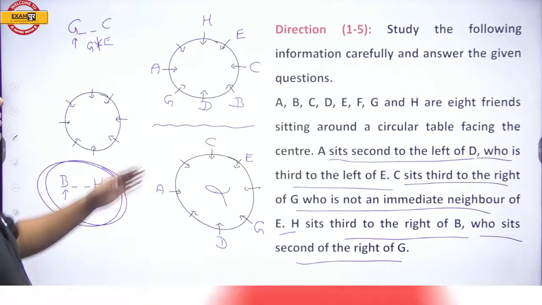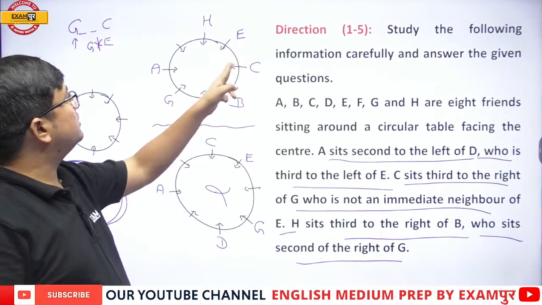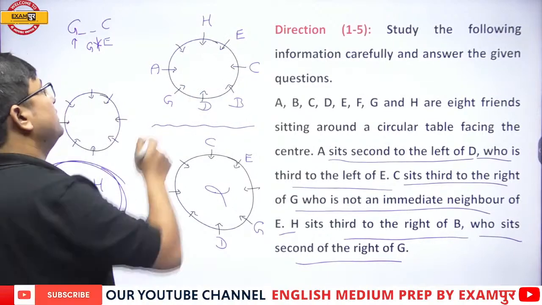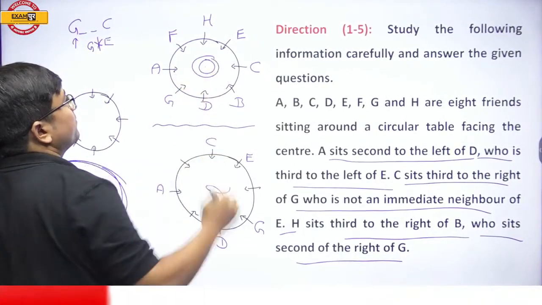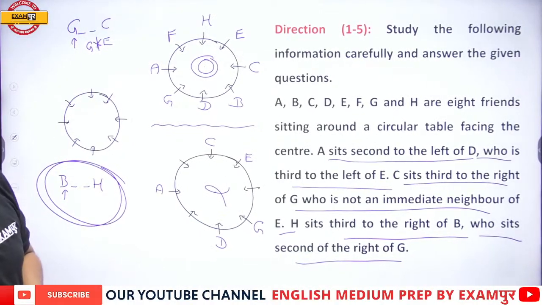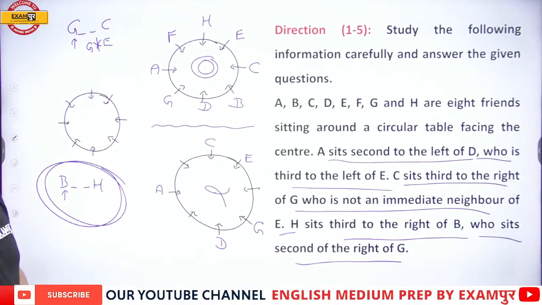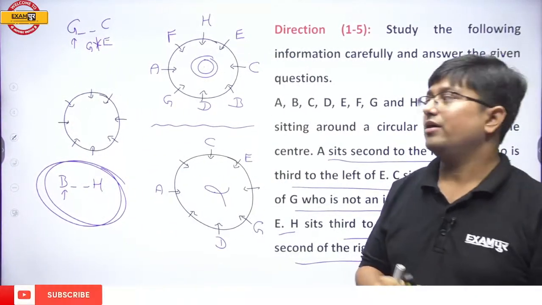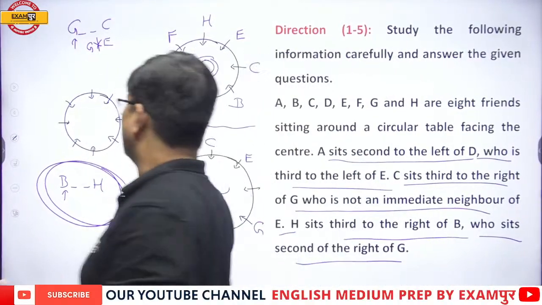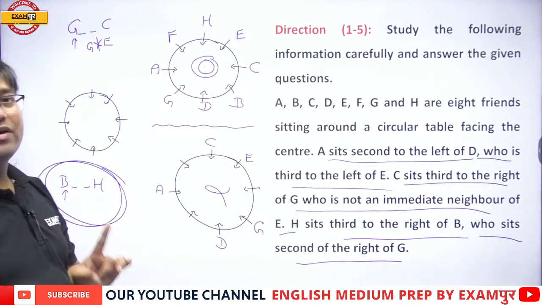So now who is left out? A, B, C, D, E, F, G and H. So this is the final diagram. Alright everyone? Getting it or not? So this is the way in which we have to approach and solve the question.